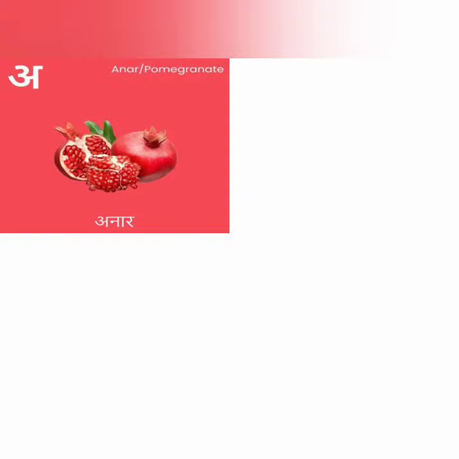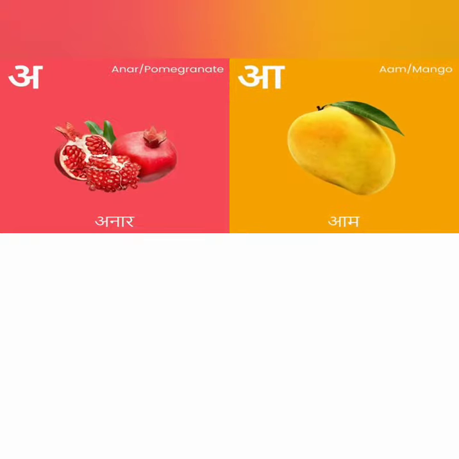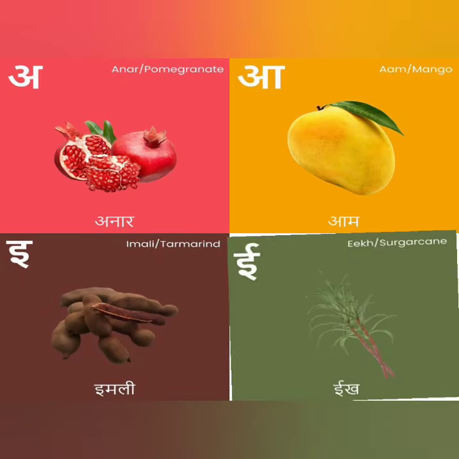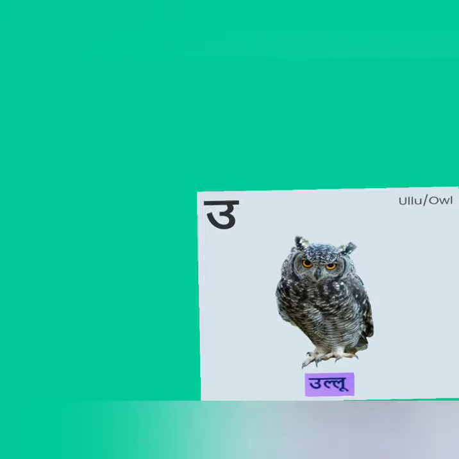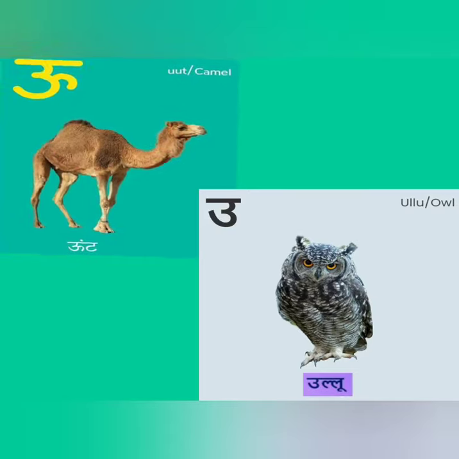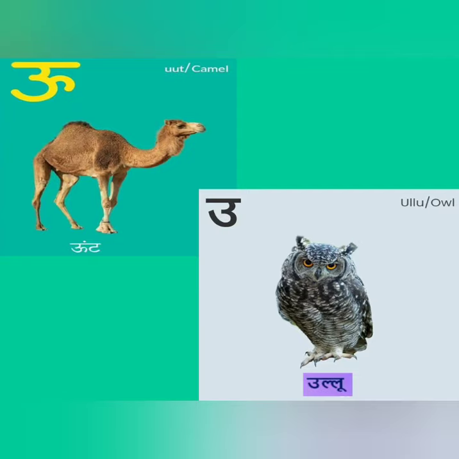But before we go, let us quickly revise all these 6 letters. A say anar. A say am. E say imli. E say eek. And today we had oo say ullu and ooh say oont. So these 6 letters have come to our class and now we know how they are written and we will learn also to recognize them. Okay children, I hope you will remember these 6 letters and their friends.